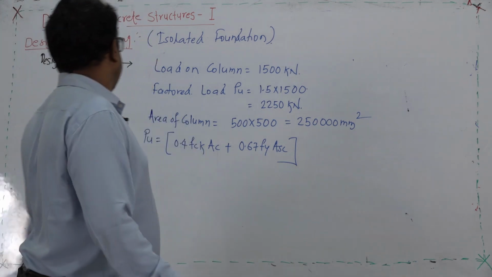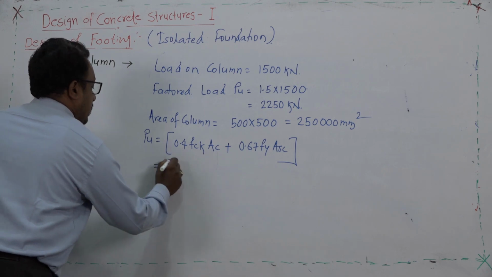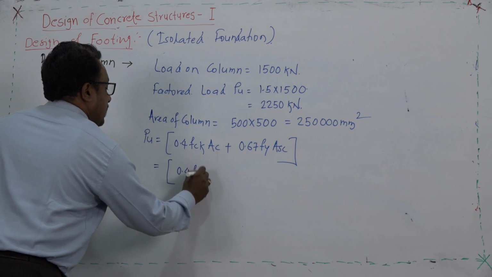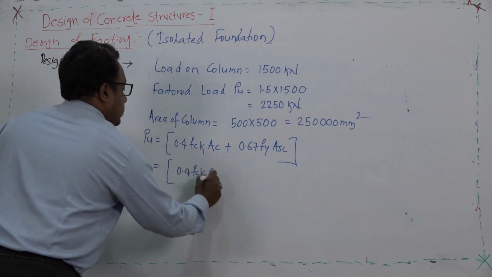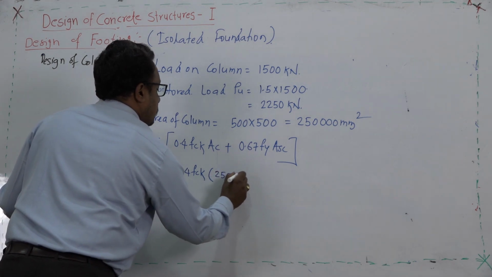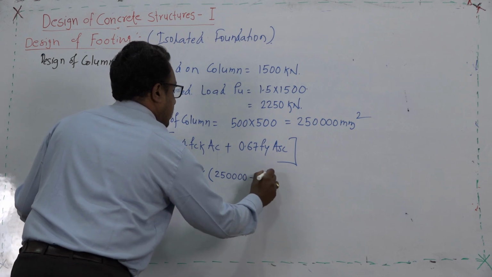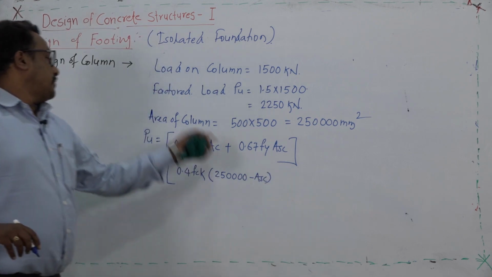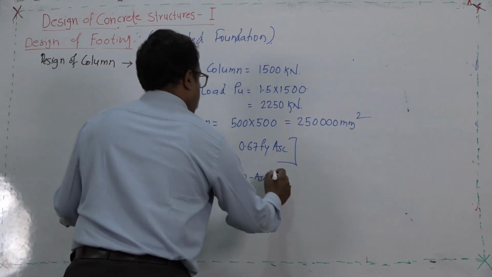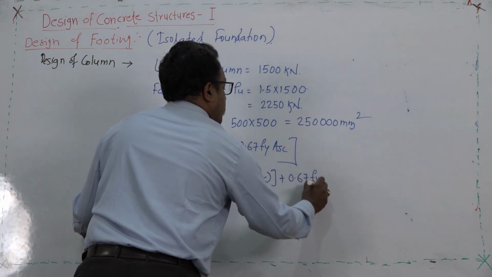Here we are supposed to modify the formula to consider the area of concrete: 0.4 fck, and this Ac we will now consider as the difference of 25 times 10 to the power 4 minus Asc. From the column area we deduct the steel area. This is added to 0.67 fy Asc.